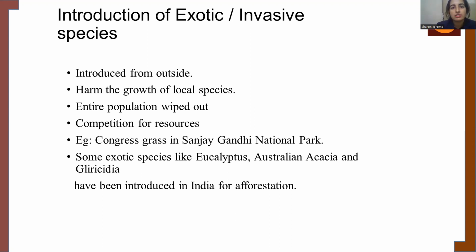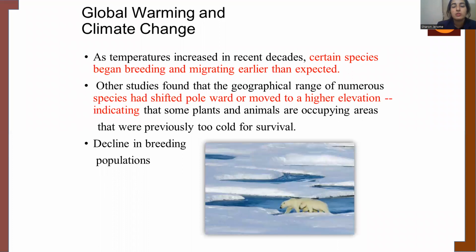or else it is of course a threat to the biodiversity. When we talk about global warming and climatic changes, as temperature increased in recent decades, certain species began breeding and migrating earlier than expected. Other species found that the geographic ranges of numerous species had shifted poleward or moved to higher elevation. Earlier those areas couldn't be accommodated by the species due to high temperature.